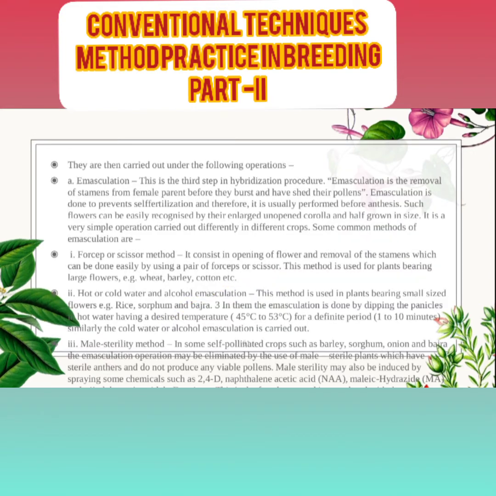Let's see, there are different techniques we can use in hybridization. First we have to do the selection of plants, then the selfing of plants. Selfing is nothing but making homozygosity. Then the hybridization techniques. First we have to select the field where we grow both male and female plants, and check the flowering timing.